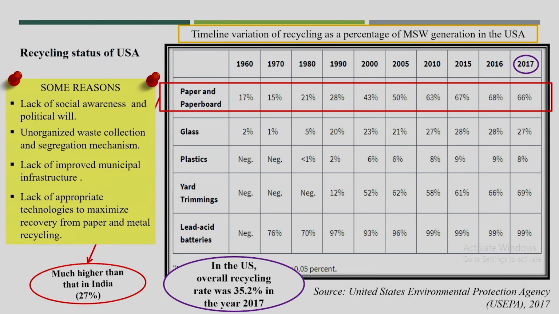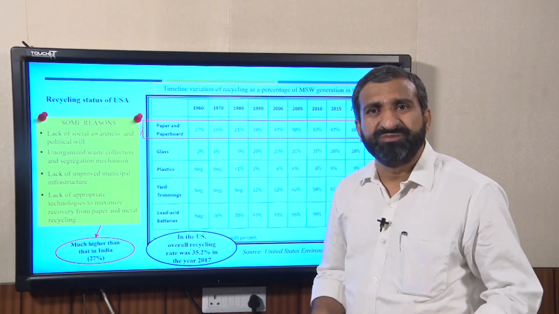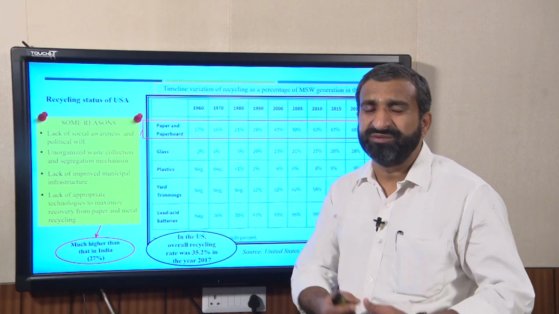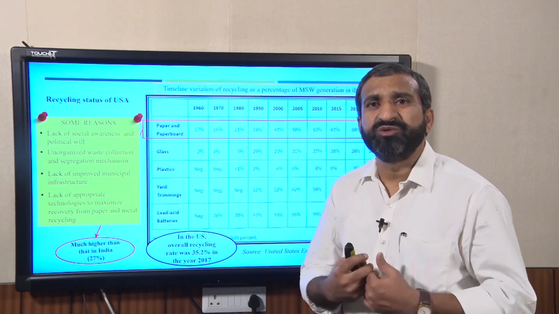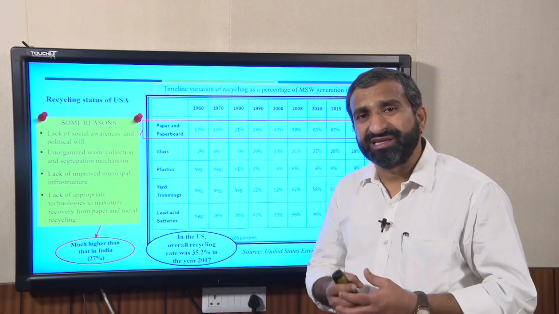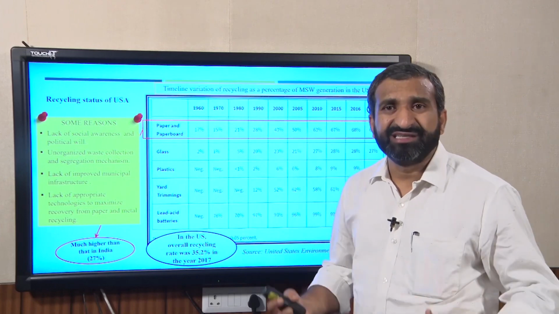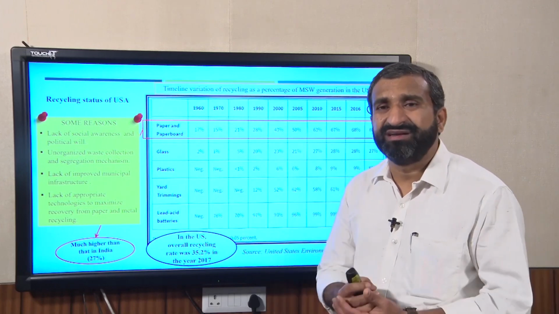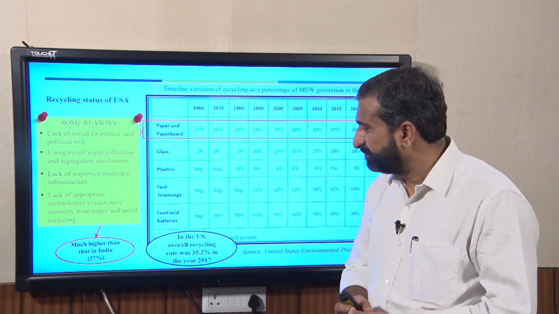Now, there is also a lack of appropriate technologies to maximize recovery from paper and metal recycling. This is also a very important one. Suppose you are able to segregate at household level and also able to collect it in a separated way, but you also need proper technology and proper treatment facilities for recycling those materials.